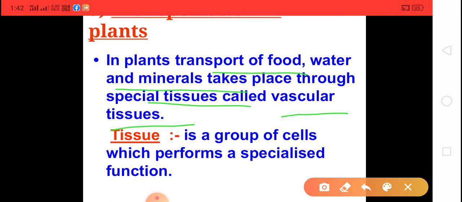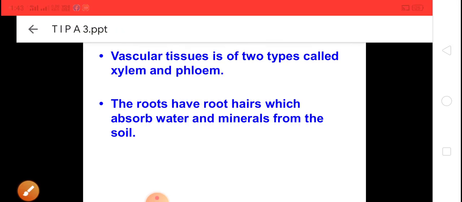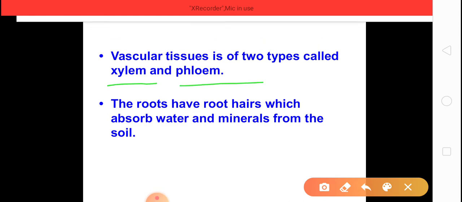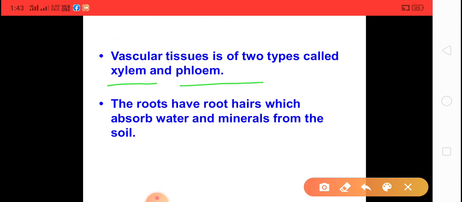Then tissues form organs, organs form organ systems, and organ systems form the organism. So tissue is a group of cells. When cells combine together they form tissues and perform a special function. The vascular tissues found in plants are of two types, xylem and phloem. Xylem transports the water and phloem transports the food.